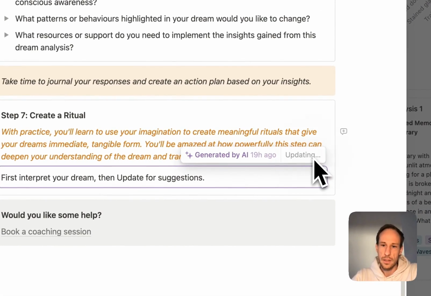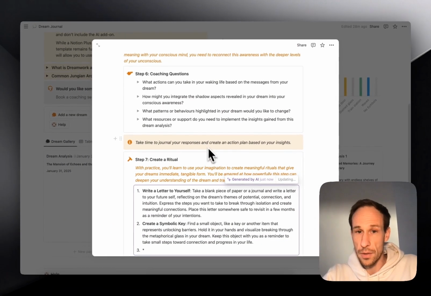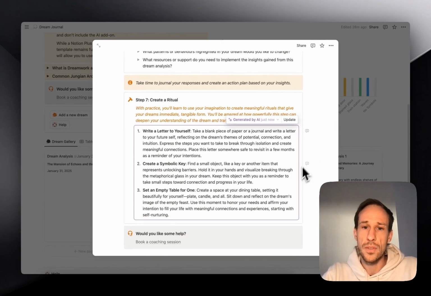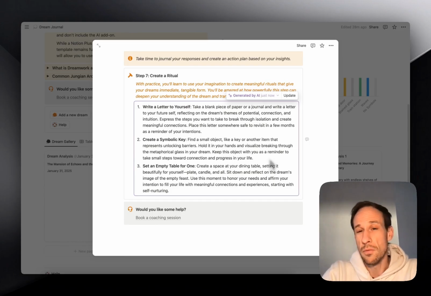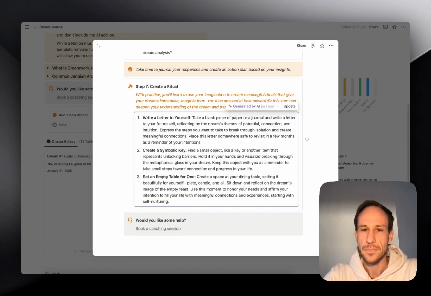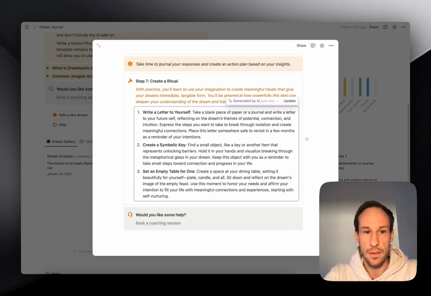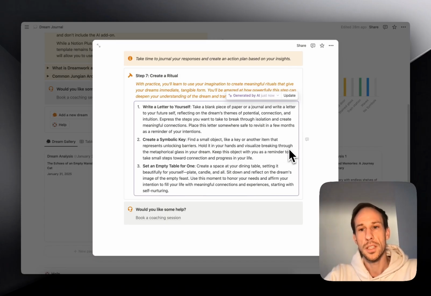So clicking on this, based on the dream and on everything you've learned about yourself from this dream, it will suggest 3 rituals. You can pick one of them. It's completely up to you. It might just give you an idea of something that you can take forward into your daily life. Now, with your dream, this will feel really, really relevant. And what this does is it sets an intention. It plants a seed inside your unconscious mind to grow into more positive behaviors. I really love that step. Like, it's a small thing you can do. You don't have to go out there and change your entire life. You just go and take the first step. And that is the whole dream interpretation process.